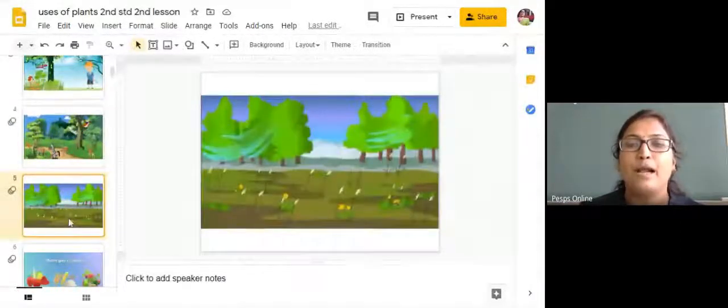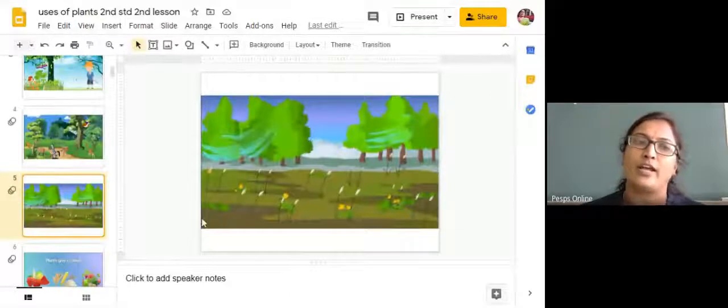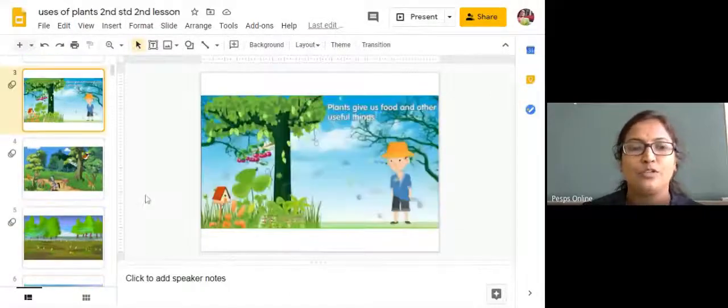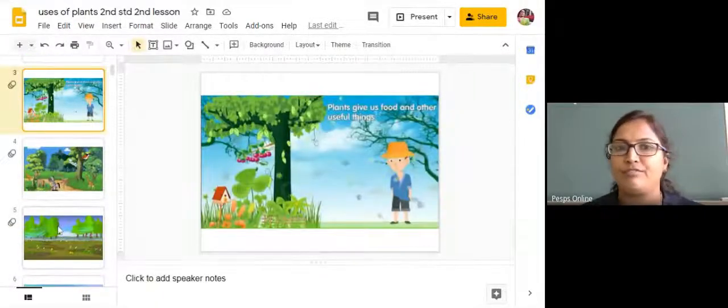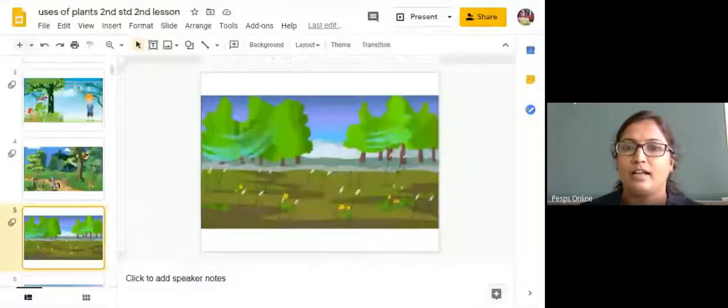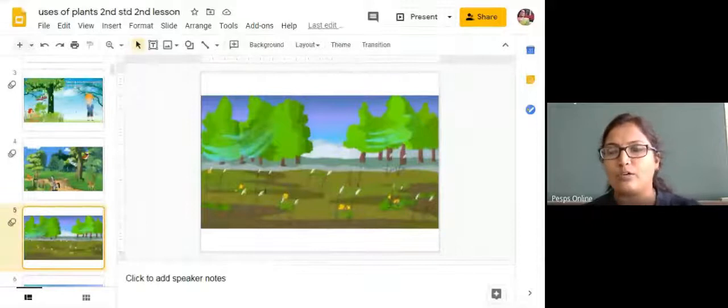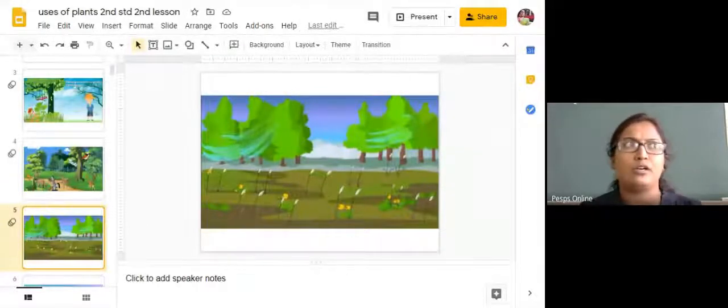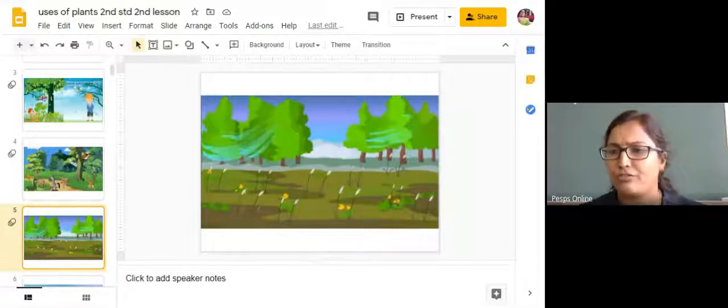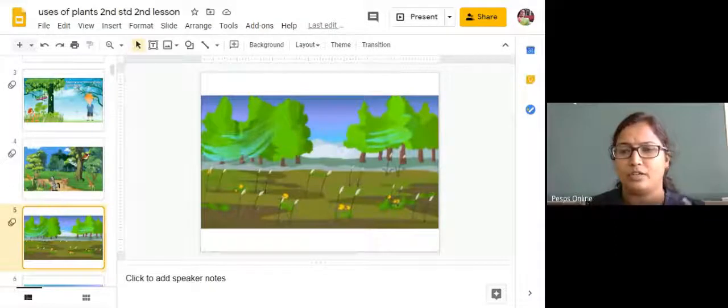That is, plants are going to give us fresh air. So without fresh air, how will we feel? We will feel like we are getting suffocation. When you move in a traffic area, for example, in Bangalore traffic, you can feel you are not able to breathe properly because of impure air there.